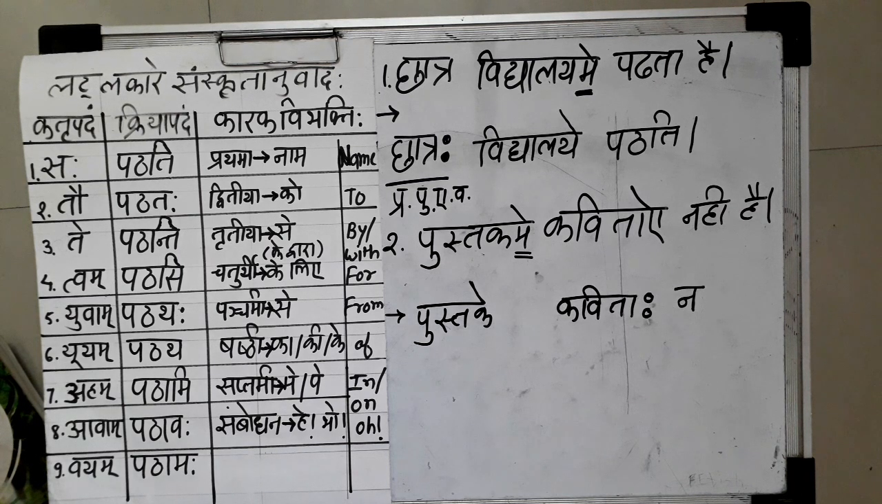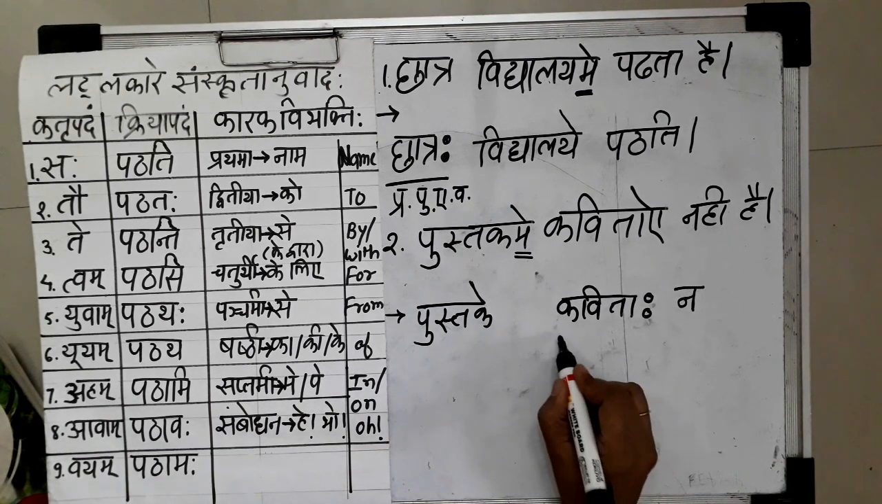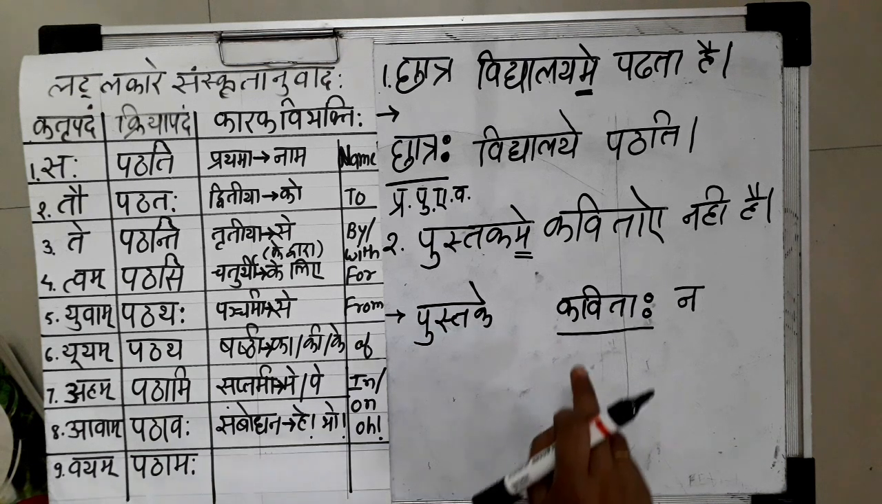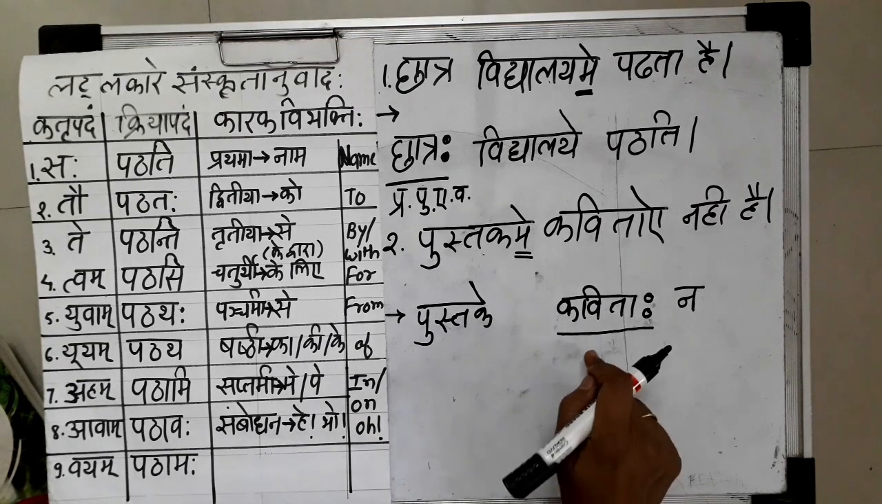And now the last part is recognizing the verb or writing the verb. For that, first of all, we have to recognize the subject. For identifying the subject, I have already told you that you have to identify the subject by asking the question who or what. Here the word can be kavita. And it is in Prathama Vibhakti. Pustake word is not in Prathama. Kavitaha is in Prathama. So it is the subject.